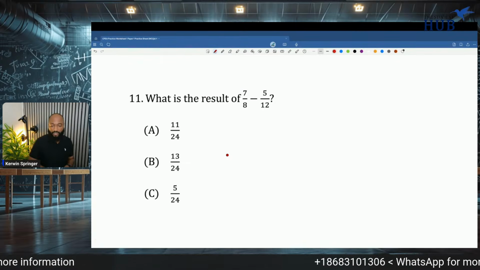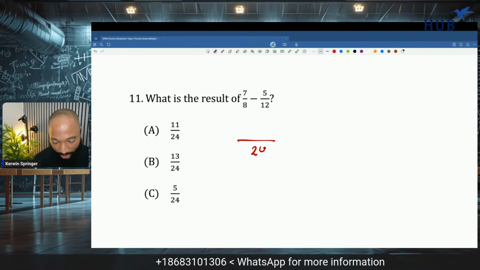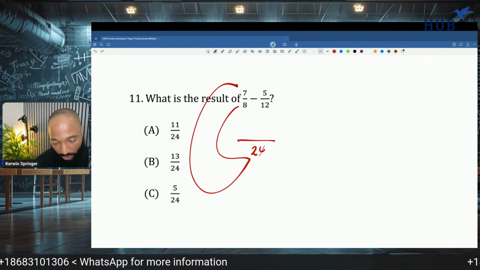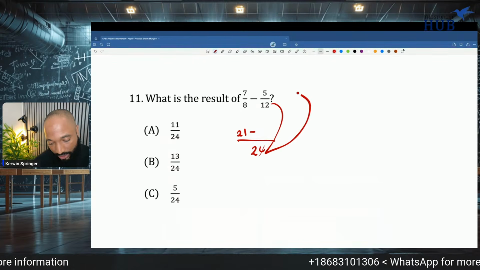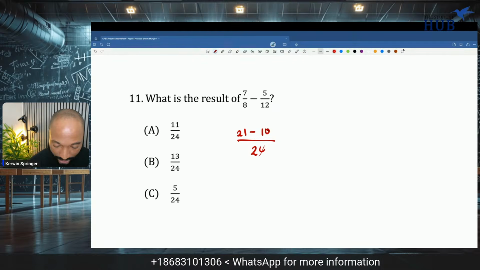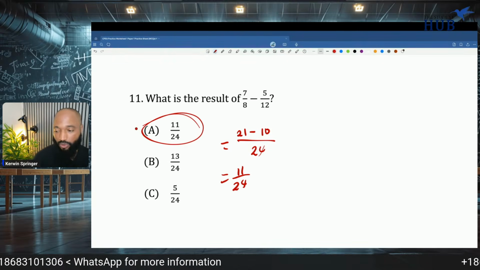What is the result of 7/8 minus 5/12? Well, we definitely want to go for the LCM again. I'm seeing all of them are using the LCM of 24, so big hint there. 8 into 24, 3 sevens, 21, and 12 into 24, 2 by 5 is 10. So I'm finishing off with a nice looking 11 over 24.